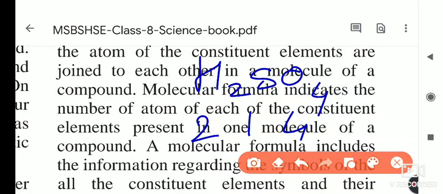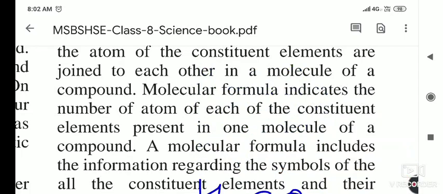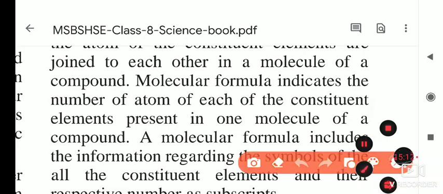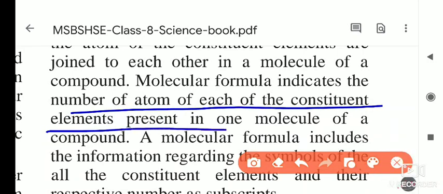So this molecular formula indicates the number of atoms of each of the constituent elements present in one molecule of a compound.